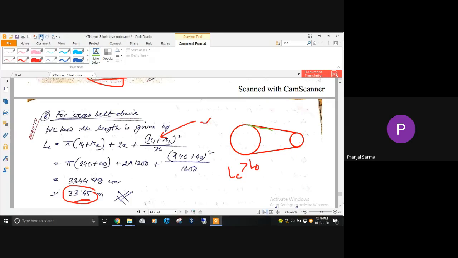Don't mind my drawing. After that, this is wrapped up here, and like this it will leave here and meet somewhere here. So for the same case, the length of the cross belt is somewhat more than the length of the open belt. Understood?